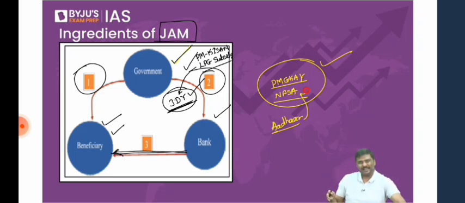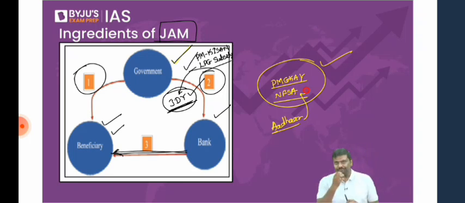So can I simply say this system is much more efficient compared to the earlier system? Beneficiaries can be identified and targeted. Revenue expenditure of the Government of India will come down. Implementation of the schemes will be improved. Accountability of various participants will also be higher here. These are very important points regarding direct benefit transfers. Now, is there any problem related to DBT? Of course, yes. There will always be certain issues.